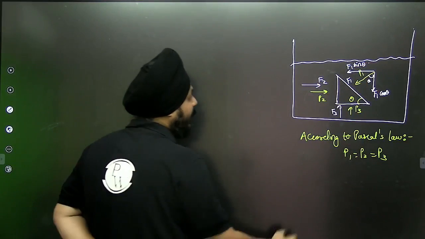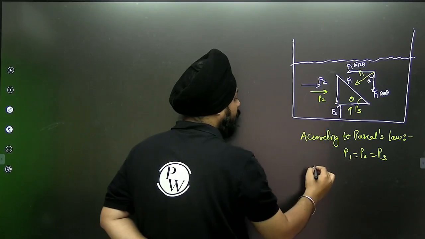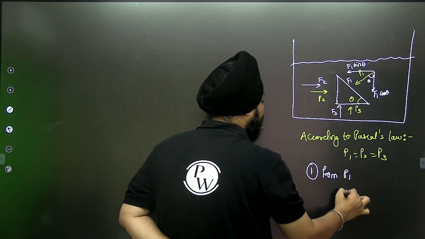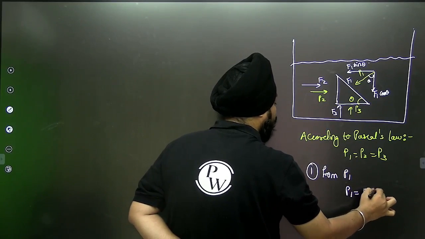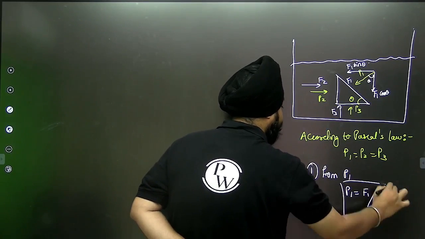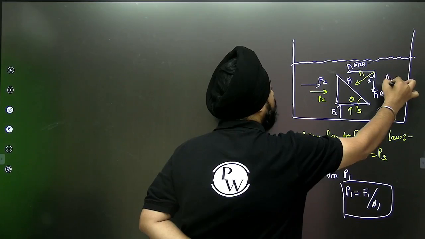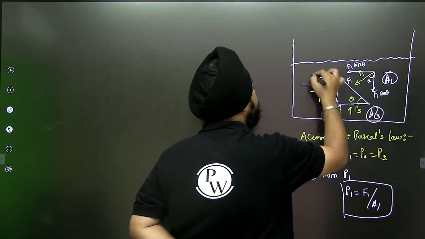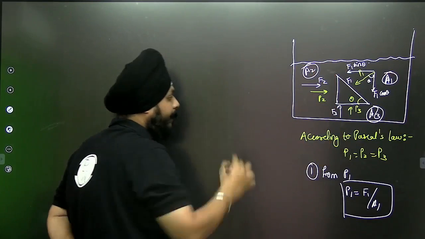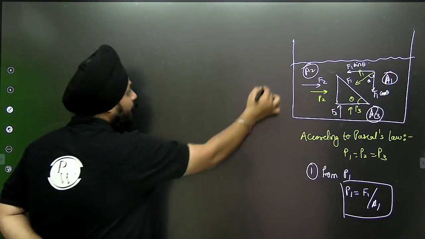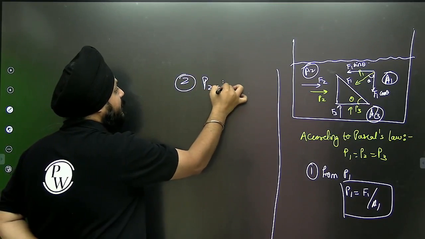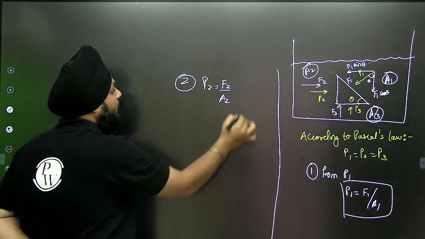Then, first from the P1 side, can I say P1 is equal to the force acting divided by area A1? This is an area of cross section A1, this is an area A3 and this is an area A2. For the second part, can I say pressure P2 is equal to F2 by A2?